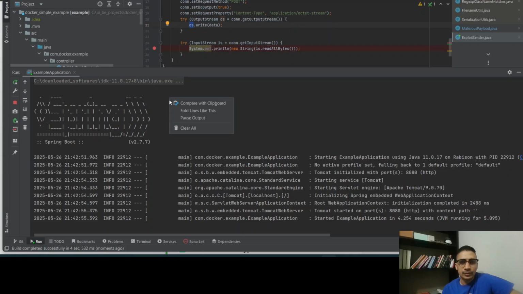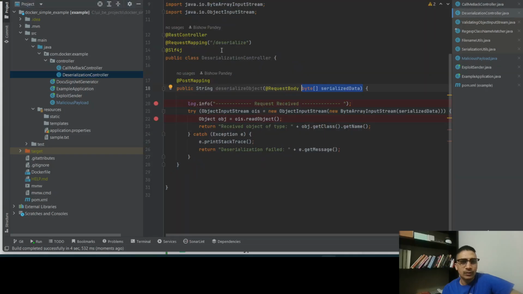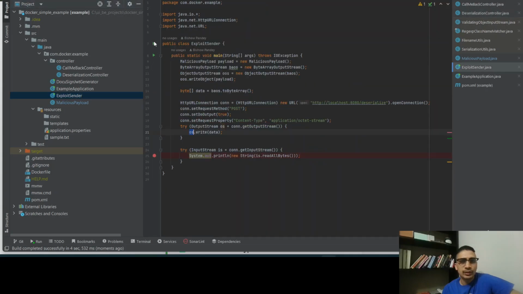All right. So I have this running. Okay, it started on port 8080. And I have this, so I'll make a call to this exploit sender.